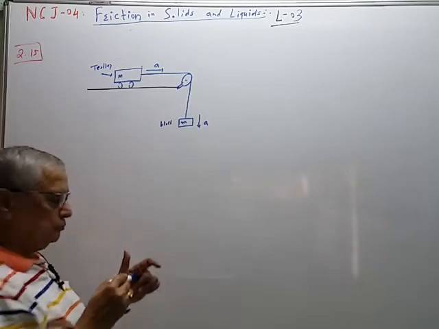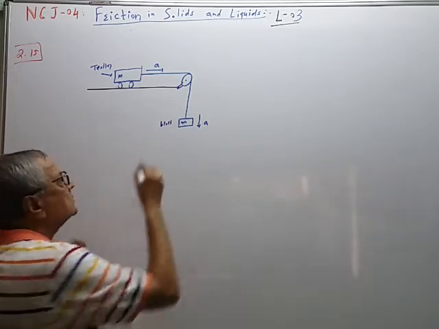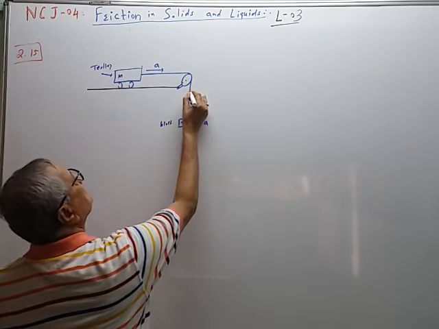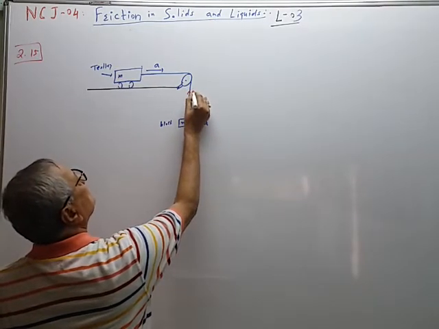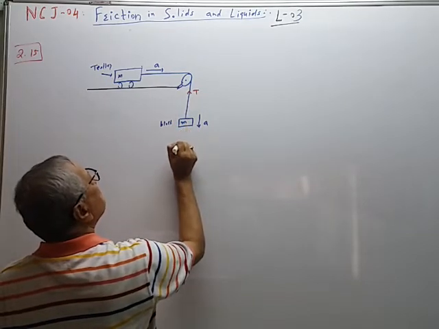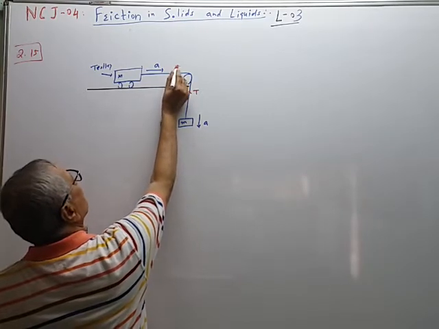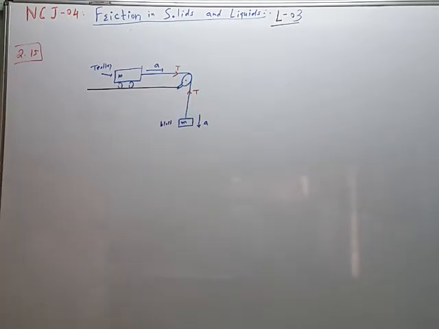So in the string there is some tension. That tension and mg, these are the two forces. This tension is responsible to pull the block toward the pulley like this.